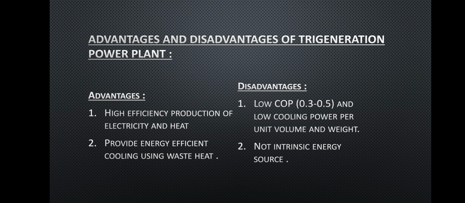After that, advantages and disadvantages of a trigeneration power plant. The advantages are high efficiency production of electricity and heat, and the second is that it provides energy efficient cooling using waste heat. The disadvantages are low COP, which is 0.3 to 0.5, and low cooling power per unit volume and weight, and the second is that it is not an intrinsic energy source.